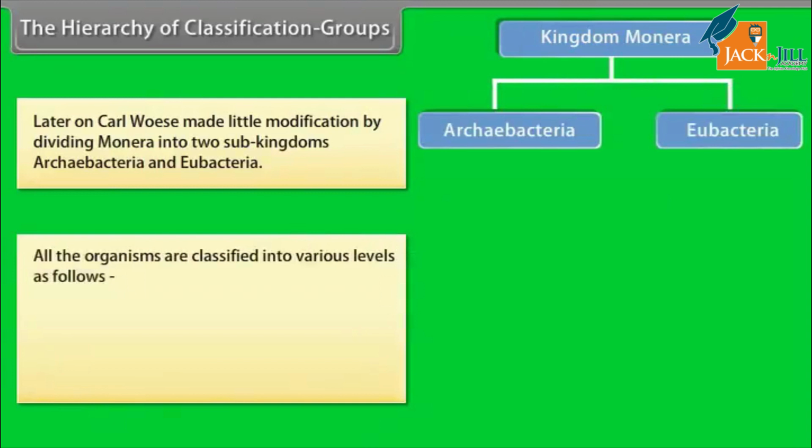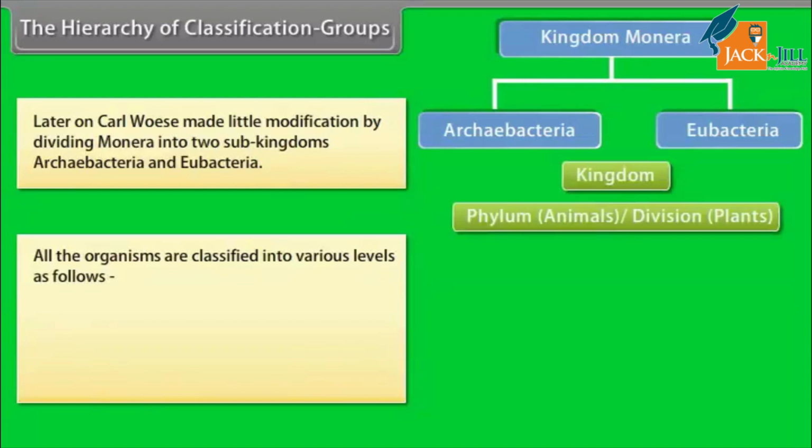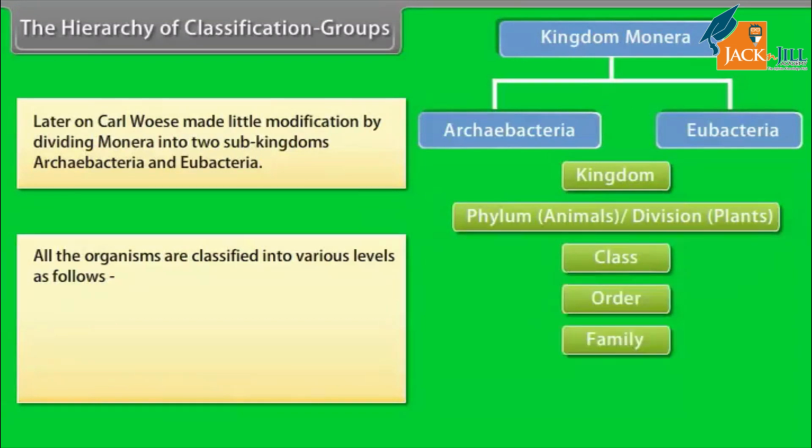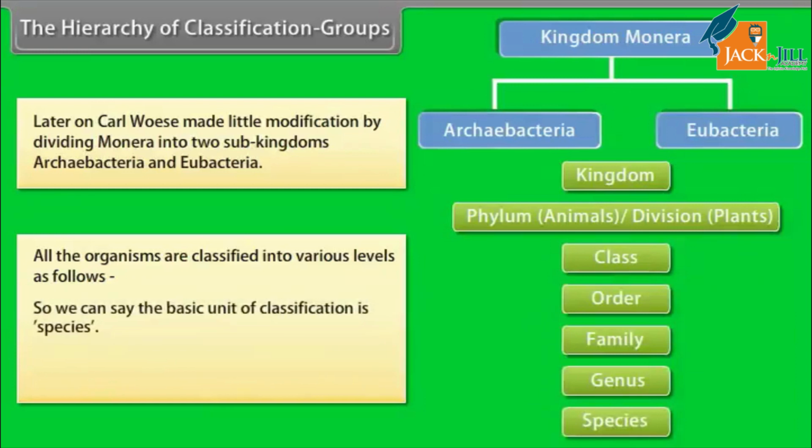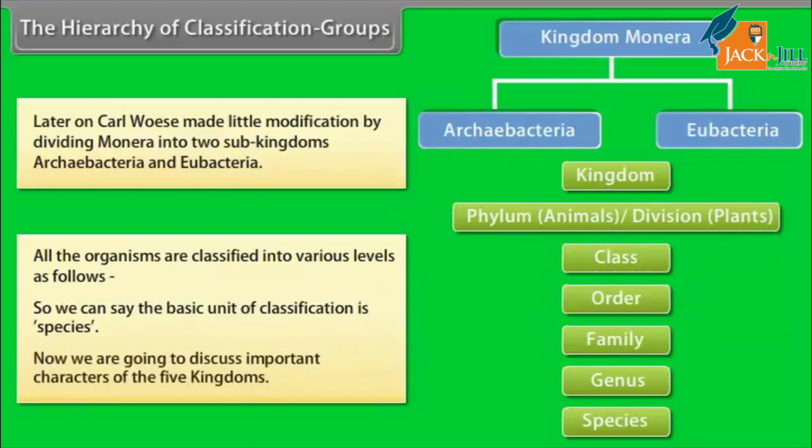All the organisms are classified into various levels as follows: kingdom, phylum (animals) or division (plants), class, order, family, genus, species. So we can say the basic unit of classification is species. Now we are going to discuss important characters of the 5 kingdoms.